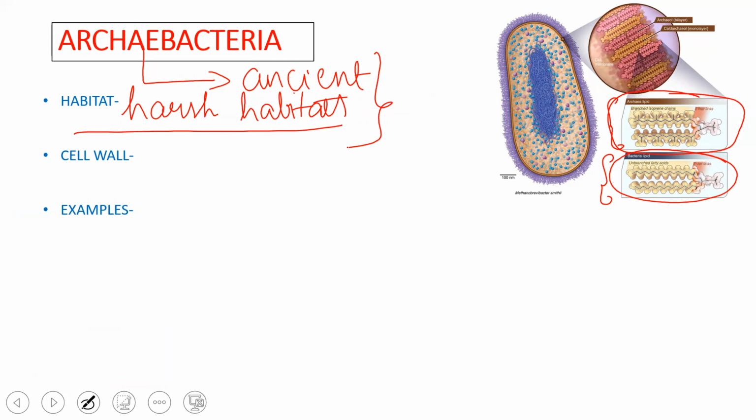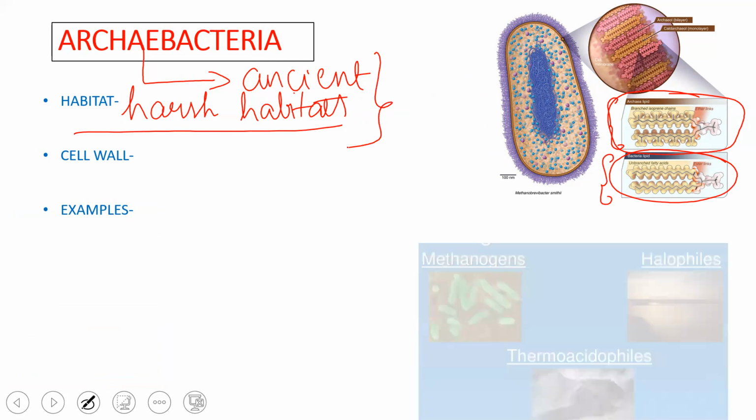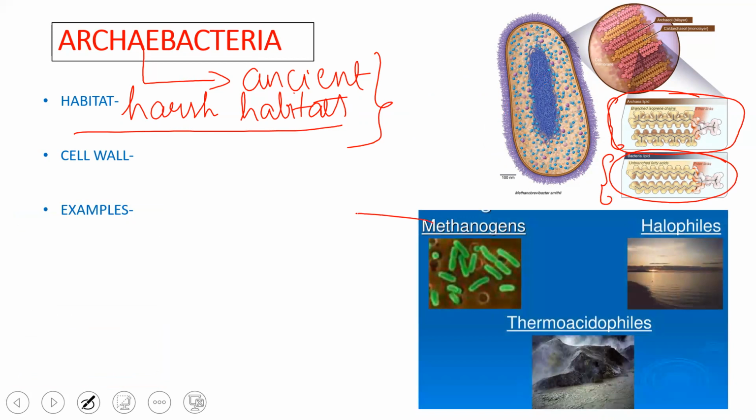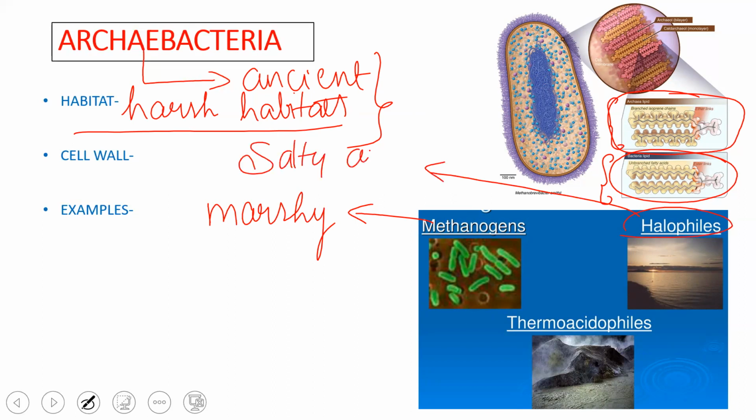Then some of the examples which we have to study are methanogens. As I told you, methanogens survive in marshy habitats. Halophiles survive in salty areas like seas and oceans. And thermoacidophiles survive in hot springs.